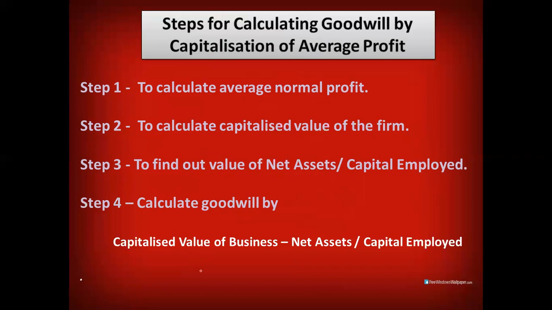For example, what we discussed in the example: if the average profit is 10,000 and its capitalized value comes to 1 lakh, but he has invested only 80,000 into the business. It means that by investing 80,000 he is able to earn that much profit, which is being enjoyed by the people who invested 1 lakh. It means 20,000 is his goodwill. So we'll apply these steps in our question. So let's take a few examples.